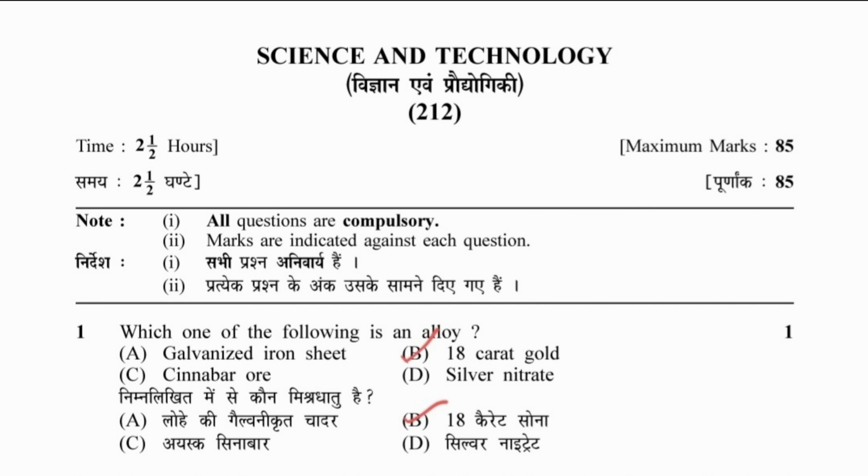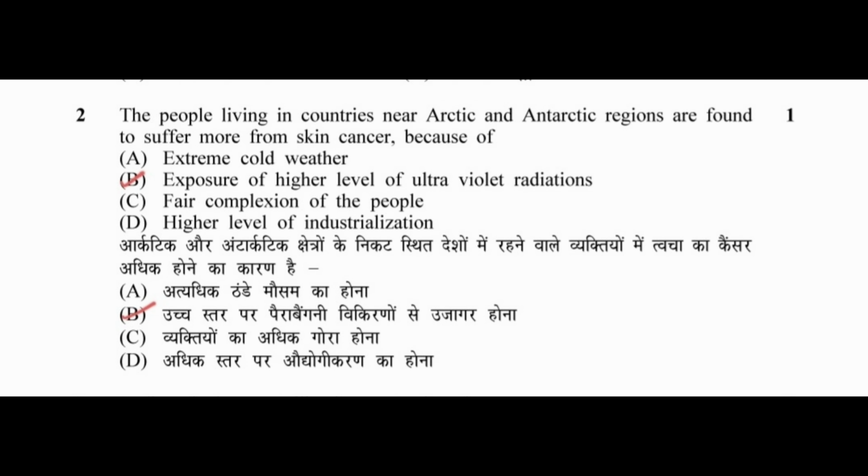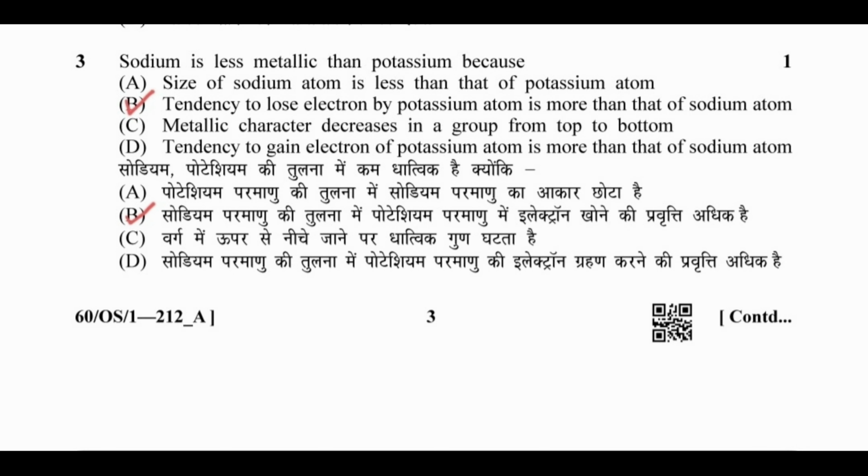All questions are compulsory. 1. Which one of the following is an alloy? B. 18 karat gold. 2. The people living in countries near Arctic and Antarctic region are found to suffer more from skin cancer because of B. Exposure of higher level of ultraviolet radiations. 3. Sodium is less metallic than potassium because B. Tendency to lose electron by potassium atom is more than that of sodium atom.